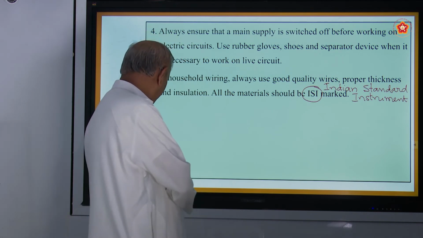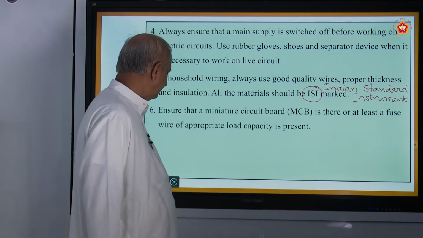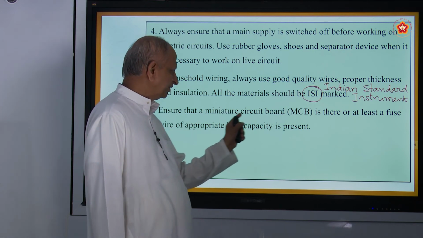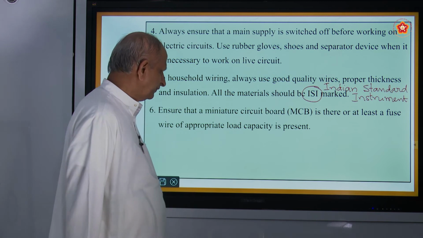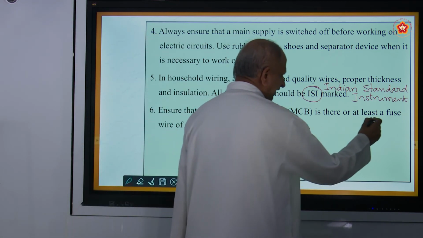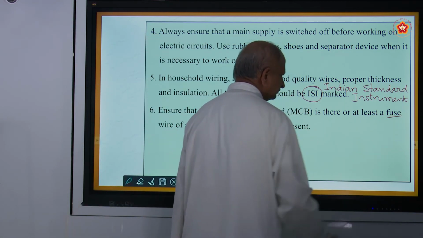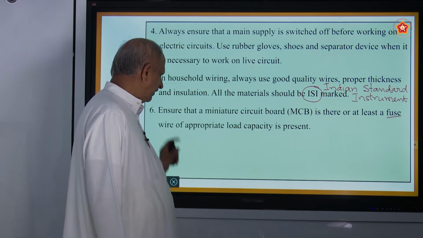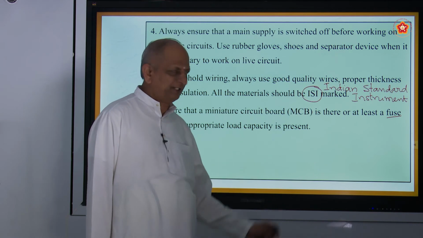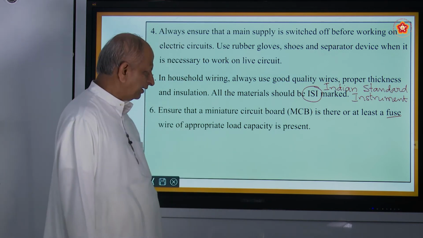Wires or any devices must be of good quality. Ensure that a miniature circuit breaker, MCB, is there, or at least a fuse. The fuse or MCB should be chosen with an appropriate load capacity, neither more nor less.